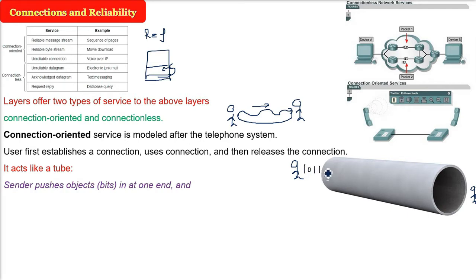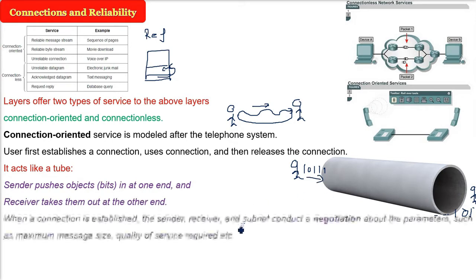So this is going in through one end, and at the other end, what is happening? If you are sending 1011, then 1011 will be pushed, and this will be received by a receiver. The receiver takes them out at the other end. When this pipe or connection is established, the sender, the receiver and the communication network, which is also called the subnet, will have a negotiation.